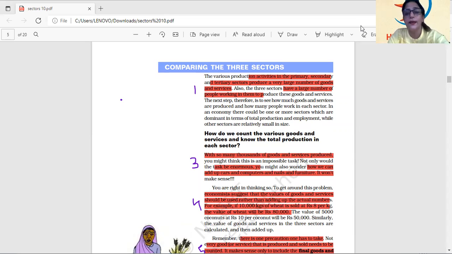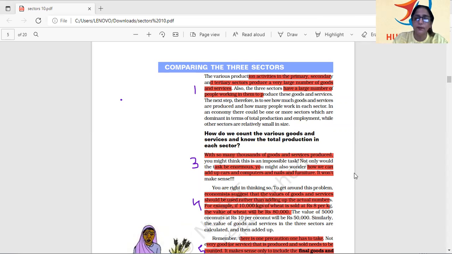So the question here arises that a large number of goods and services are produced. So how do we calculate? How do we count various goods and services? Right. So before that, I would like to define what is GDP. So let us see what is the definition of GDP.